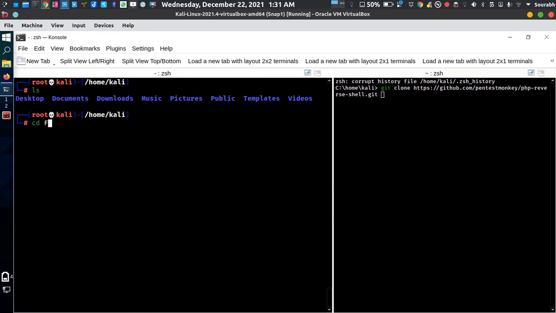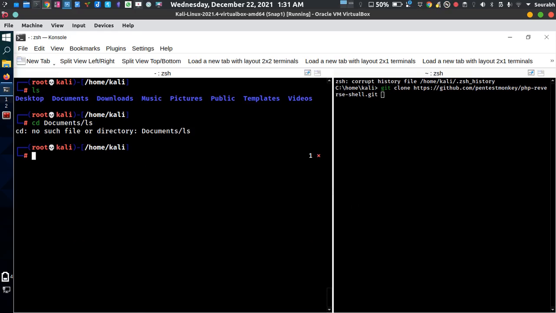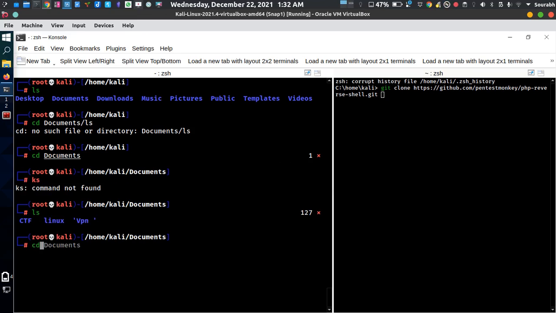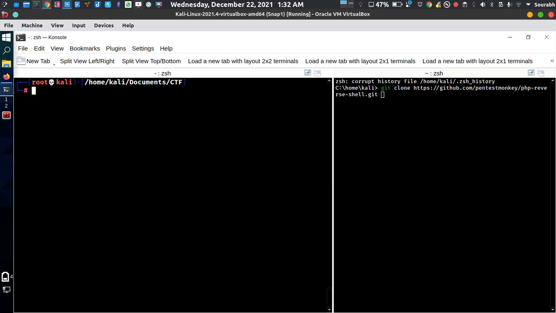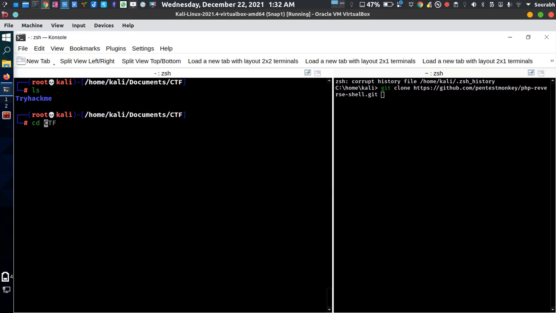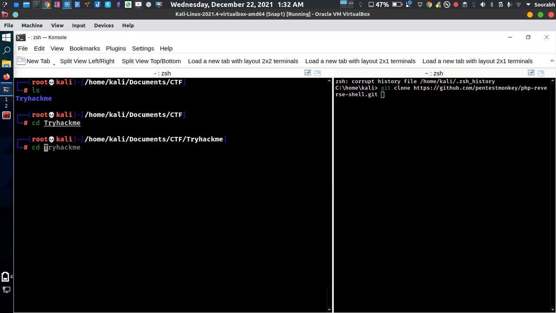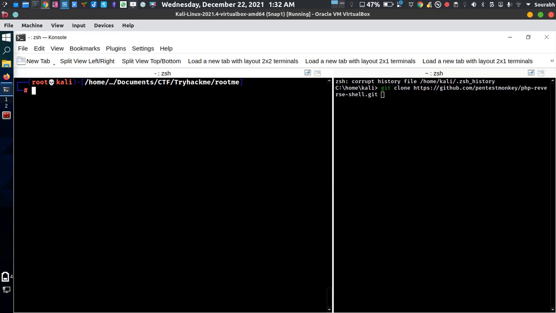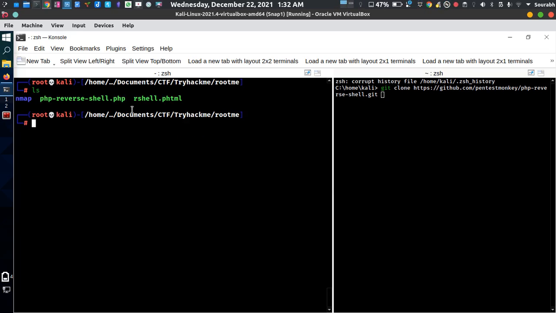I'm not going to do that because I actually have this PHP on my machine itself. So we're going to navigate to that particular php-reverse-shell. We need to go to the document and go to that particular file itself. Okay, so as you can see, this is the file called php-reverse-shell. We cannot just put this file in as it's blank, as a normal one. We need to modify this php-reverse-shell.